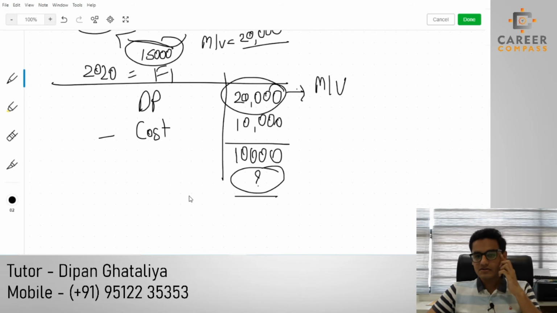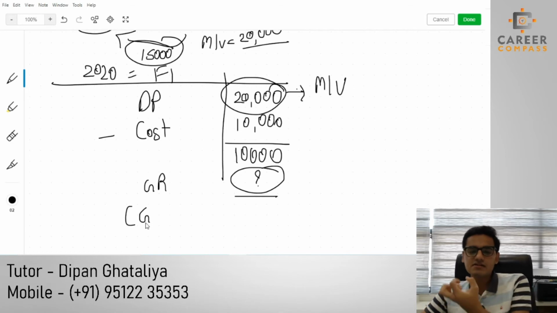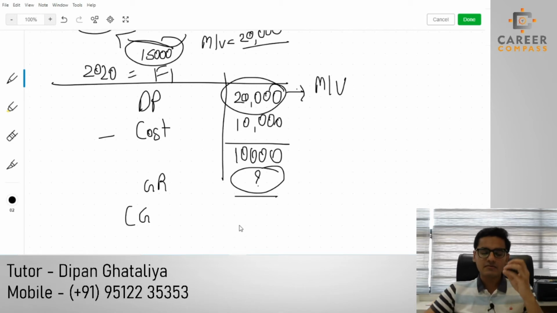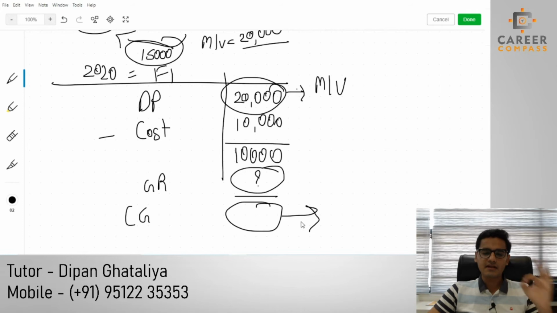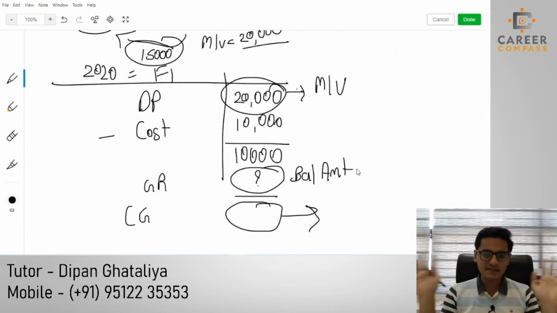Now students, we don't know the gift relief amount, and that is why we can't say what the chargeable gain amount will be. So just like the rollover relief, HMRC is saying that we will not give you the gift relief amount right now, we will provide you the rules for determining the chargeable gain amount, and the gift relief amount will become your balancing amount.